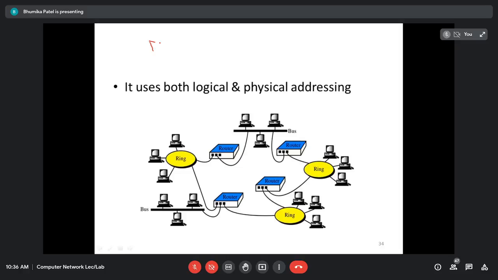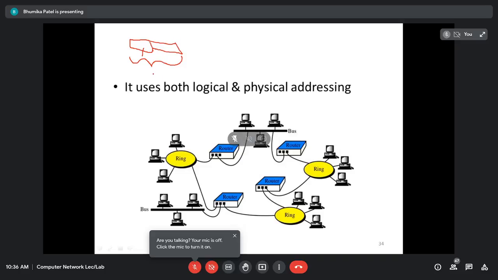If this is a message that I want to send, it will be a group of bits, zeros and ones. That message comes from the transport layer, right? The network layer is going to add one more thing called the header, which consists of the source IP address and the destination IP address, and this entire thing is known as a packet.